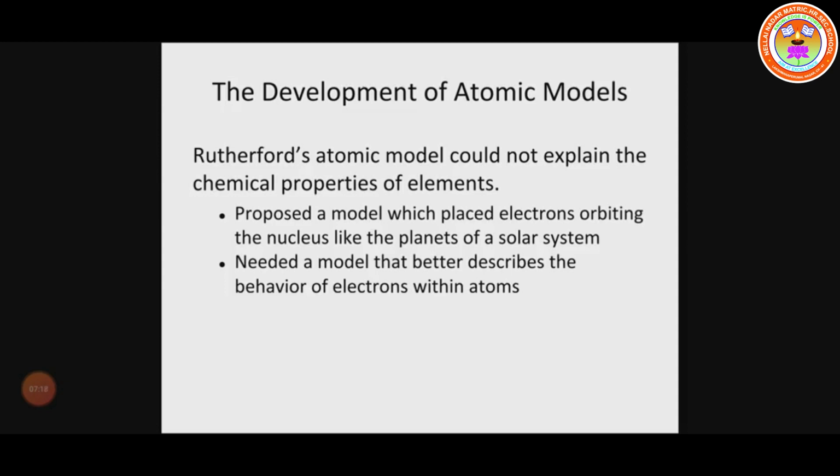The last postulate: in comparison with the size of the atom, the nucleus is very small. Only a very small portion at the center is occupied by the nucleus. These are the postulates of Rutherford's theory.